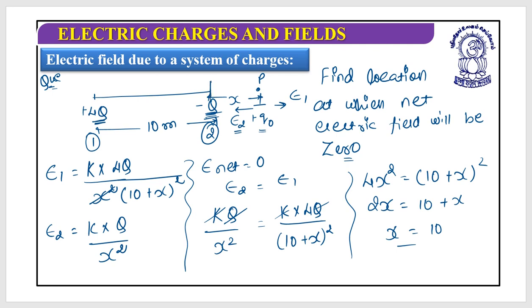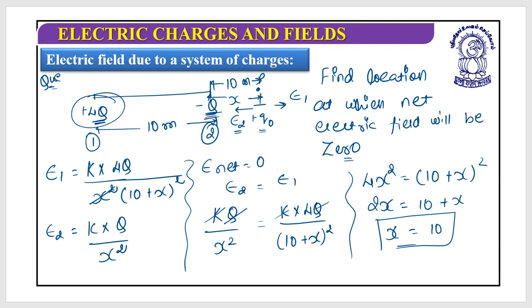Sometimes they ask the distance from 4q. So if it is 10 meter from the minus q charge, then the distance from the plus 4q charge is 20 meter. You should not make a mistake: once you go through the options, you just see it is 10 and you just tick it.